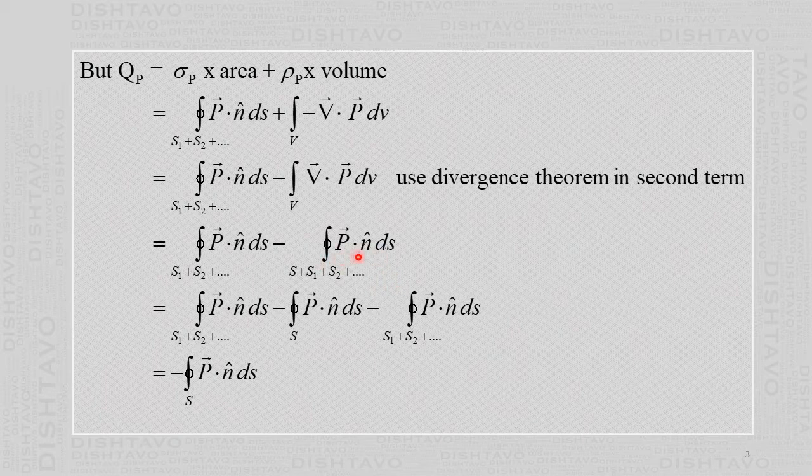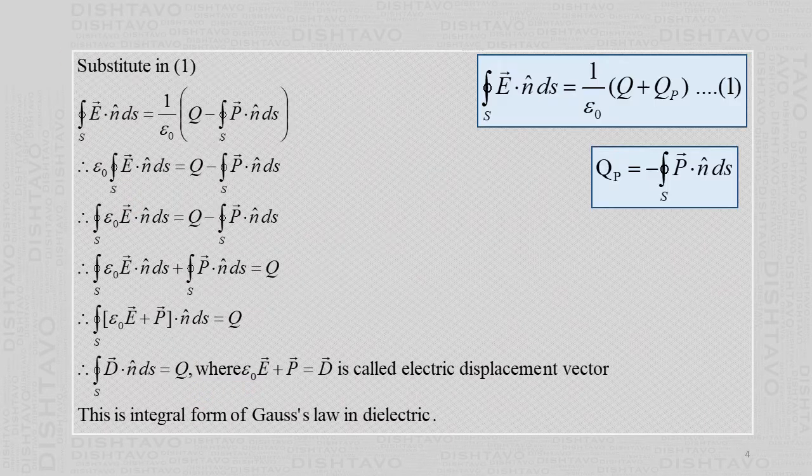Then we split this integral as over S and remaining over S1 plus S2 plus etc. So we split it here over these limits, and then the first term and last term cancel, and what remains behind is minus the closed surface integral of vector P dot n cap dS.